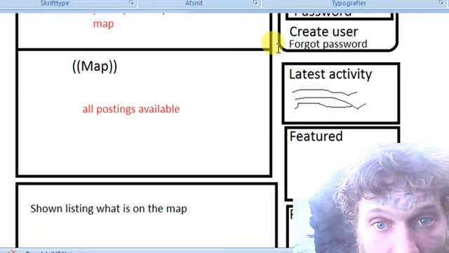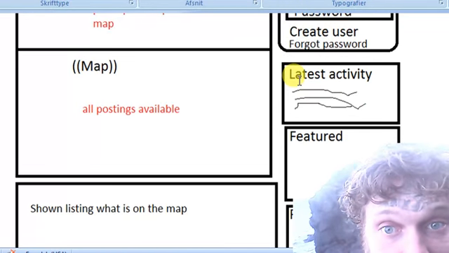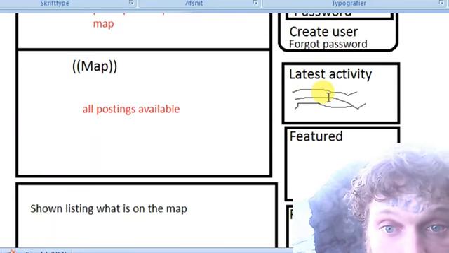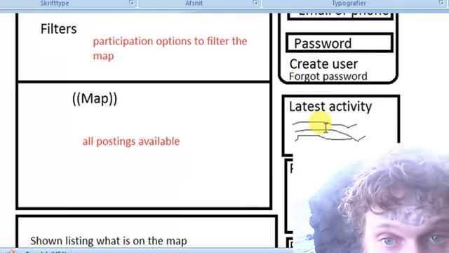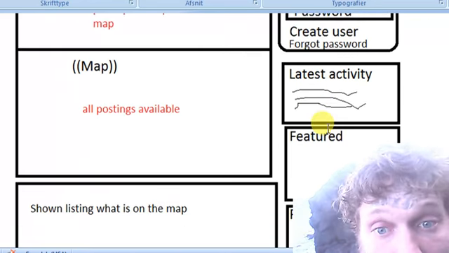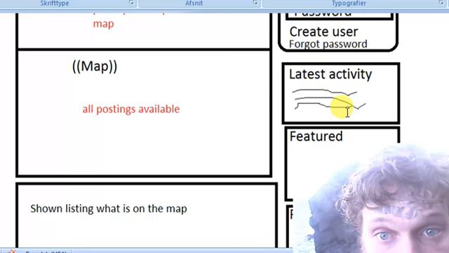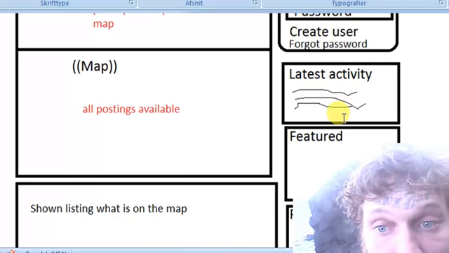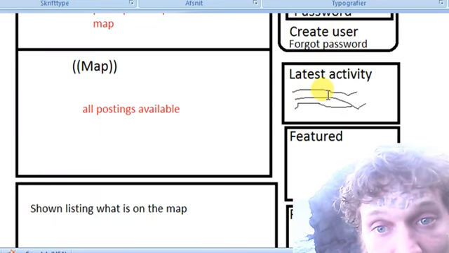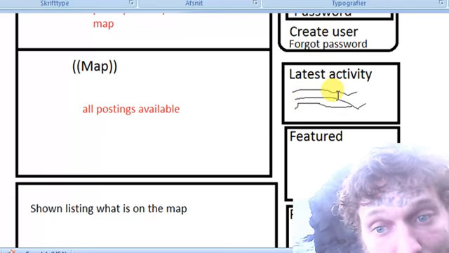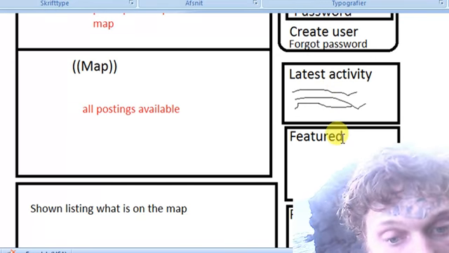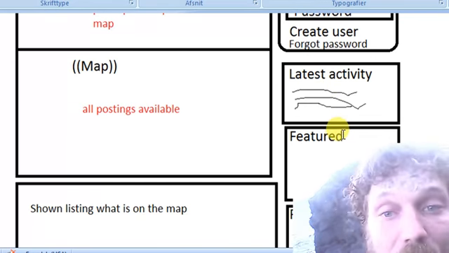So the other column here on the front page is latest activity, and that is just the website's latest activity on some postings, a comment or something new. I'm just thinking latest comments or new people adding in some way. I'm not sure what the latest activity should focus on, but maybe it may have the focus of people of the website.